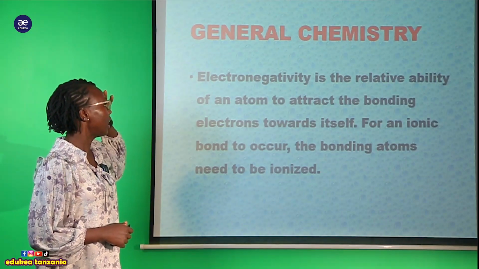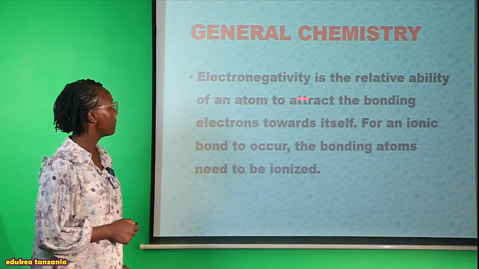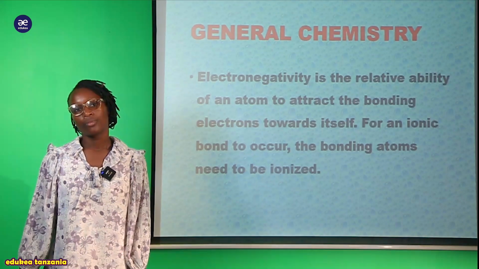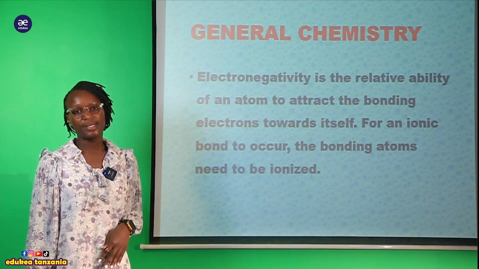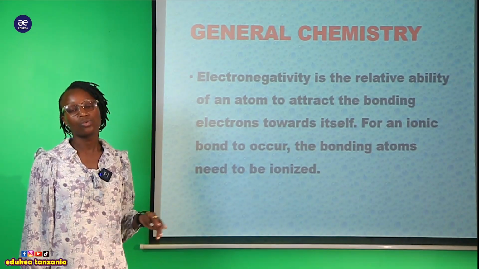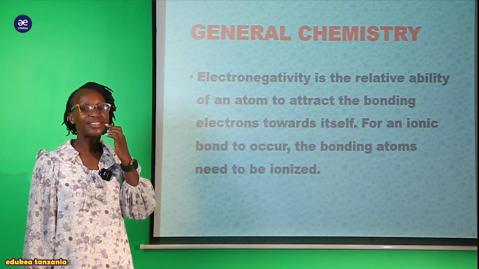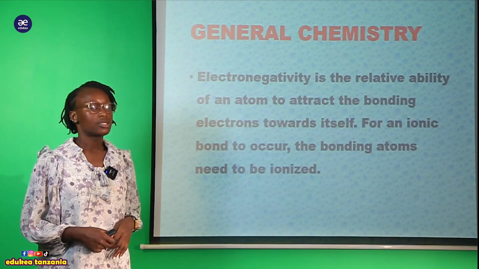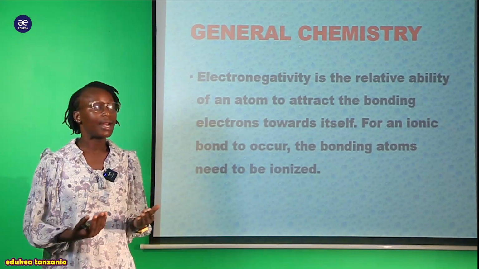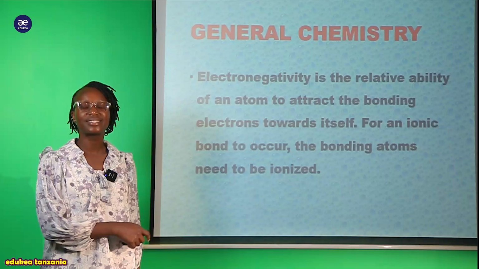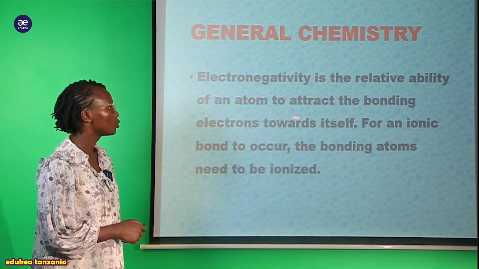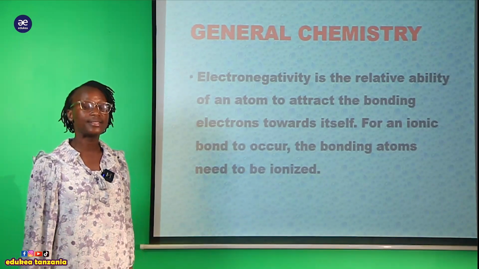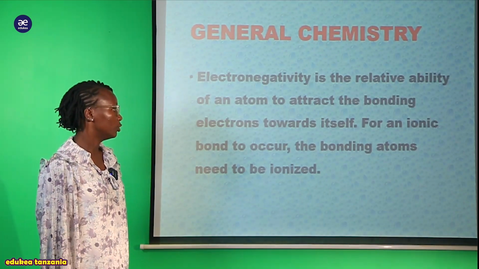But here you can see that electronegativity is the relative ability of an atom to attract the bonding electron toward itself. Kwa sababu tumesema kwamba hii ionic it involves metal and non-metals. Sasa tumeona kwamba hizi metal and non-metals they have the large differences in the electronegativity. Sasa what is the electronegativity? So electronegativity tunaona kwamba ni ile ability, the relative ability of an atom to attract the bonding electrons toward itself. Kwamba ule uwezo wa kuattract zile electron, the bonding electron toward itself, that is what we call what? The electronegativity.